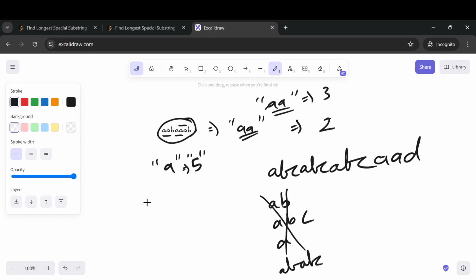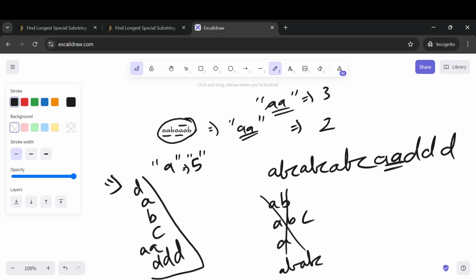By special, what I mean is A can be a separate substring, B can be a separate substring, C can be a separate substring, A can be a separate substring, and D can be a separate substring. So all you want to do is find out only special substrings. From there only we will be filtering out the maximum length, right? So we will only iterate and store or try to find substrings that are only special. So that's what I have done in my code.